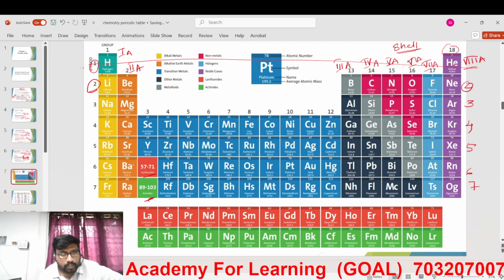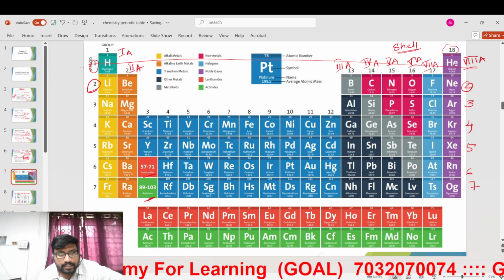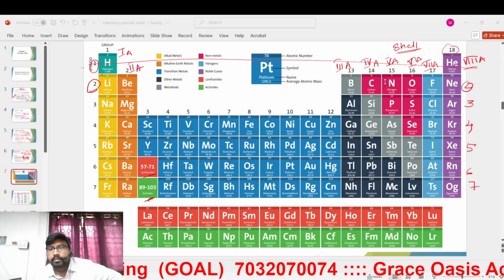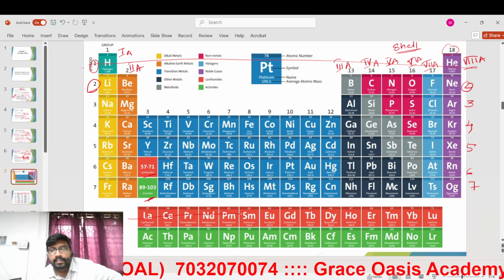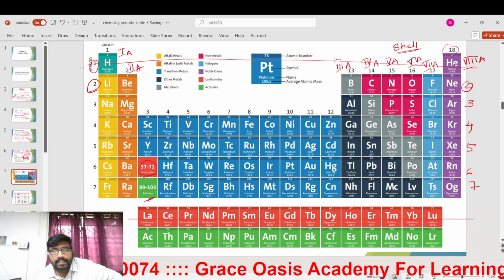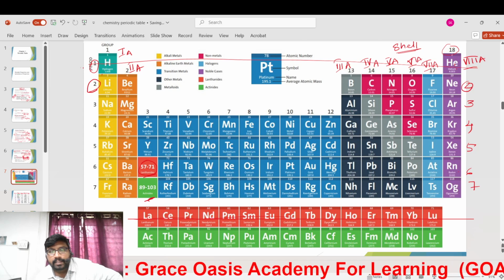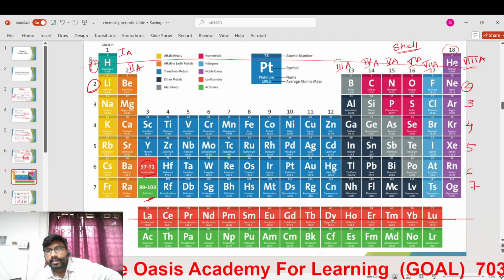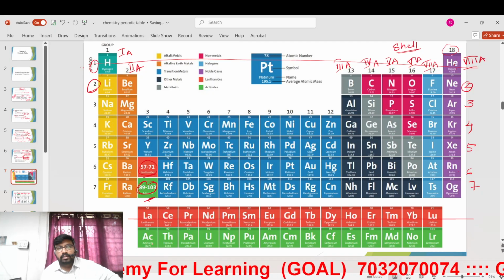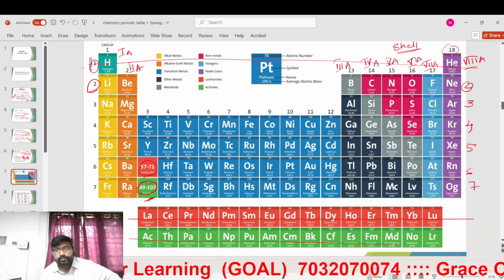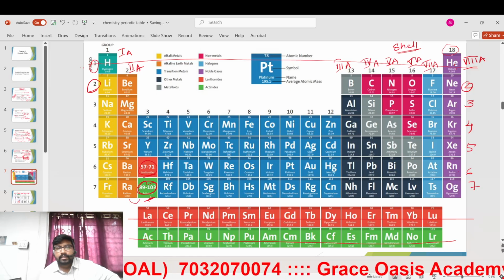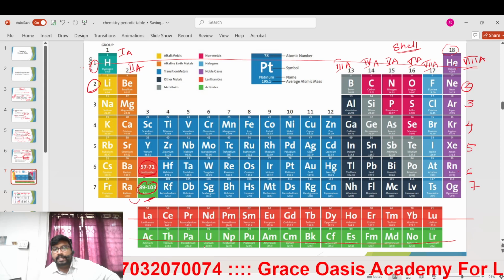But after 56 they found that 57 to 71 are not following the same rules or similar properties, so they classified them and kept them in a different place. Next, 89 to 103 also do not follow similar properties, so they separated them too.